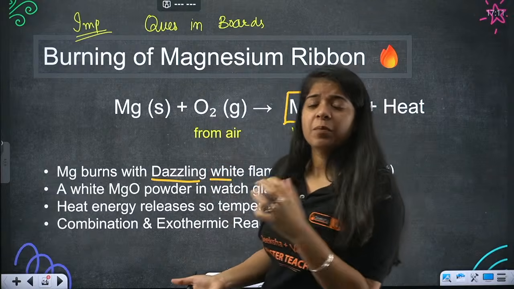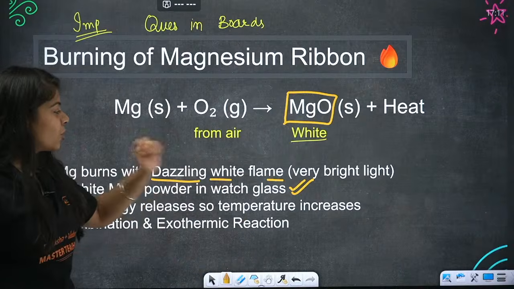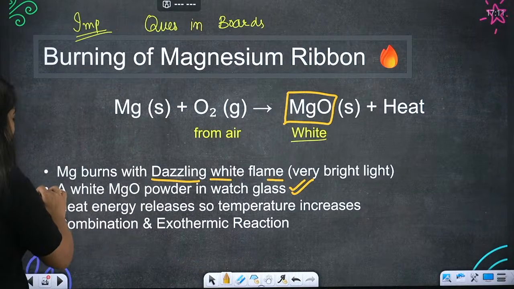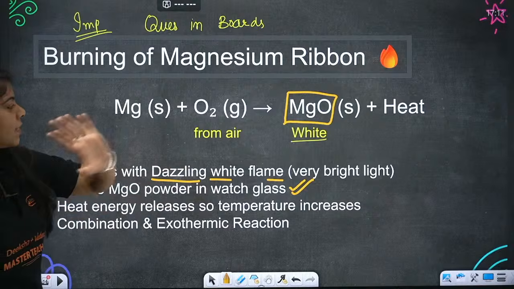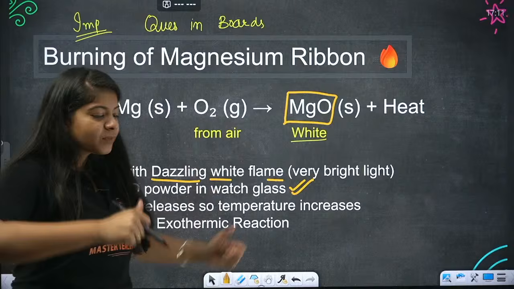It's made of completely clear glass so we can watch our material, hence it is called a watch glass. So white MgO powder in a watch glass is formed, heat energy is released, so the temperature increases obviously.